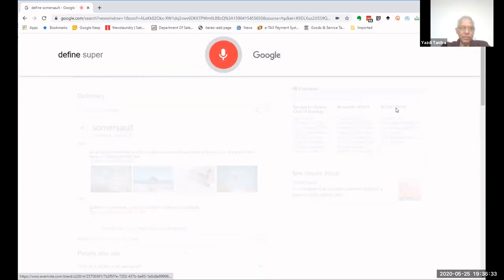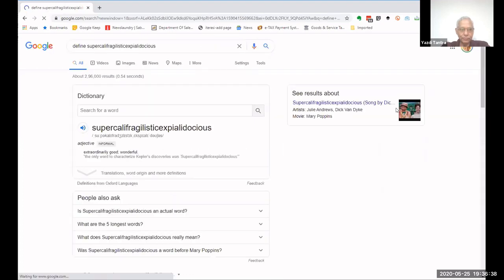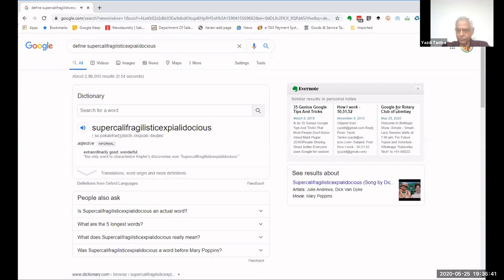Define supercalifragilisticexpialidocious. Here's the definition of supercalifragilisticexpialidocious. Informal. Extraordinarily good, wonderful. Now this is really, really cool. You can ask for any definition of any word and it will immediately give you the definition. So this is very powerful. I love this supercalifragilisticexpialidocious and I enjoy doing this. Every time I do it, I enjoy it.